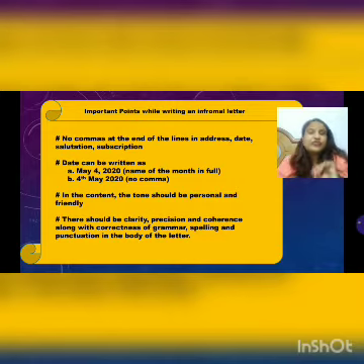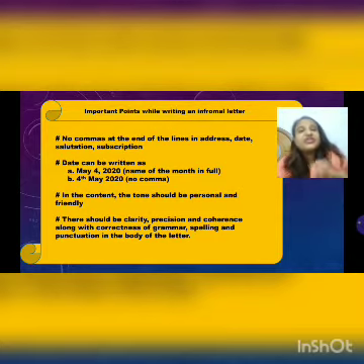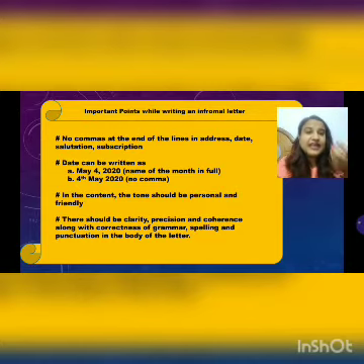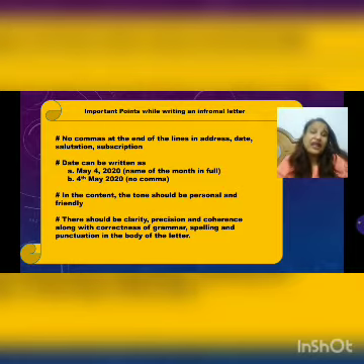Next point is the date. I told you previously, you don't have to write "DATE", you just have to simply write the date. There are 2 ways in which you can write the date. You can use May 4, 2020. This is one example where I have written the month first, then the date, and then the year. The second is 4th May 2020, where I have written the date first, then the month, and then 2020, the year. Also, in the format, the date is mentioned in a different way. You can include that also, like 4/05/2020, the date, slash, month, slash, year. You can write in that way.